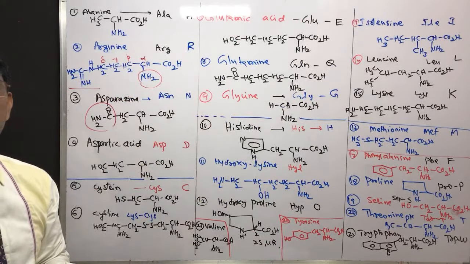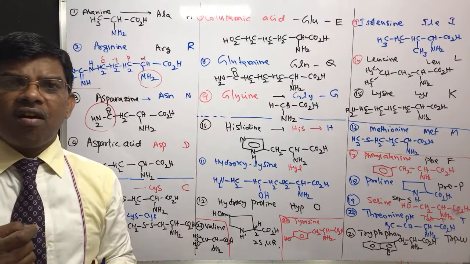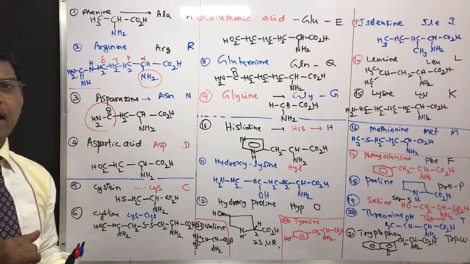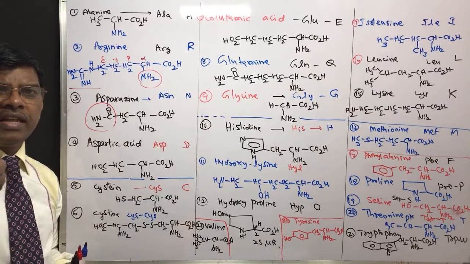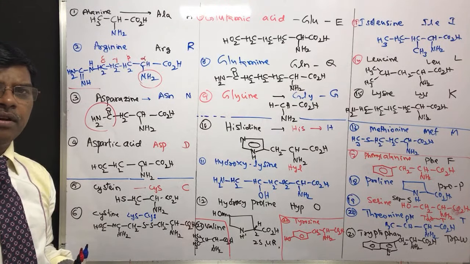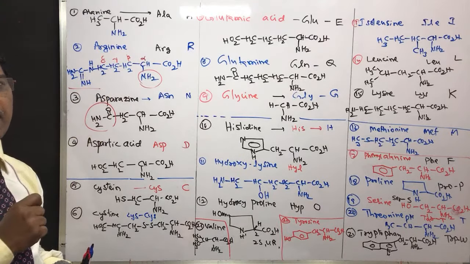What are essential amino acids? Essential amino acids are the amino acids which are not synthesized in our body. We have to take them from outside, by means of food. Plants will synthesize these amino acids which are essential amino acids.